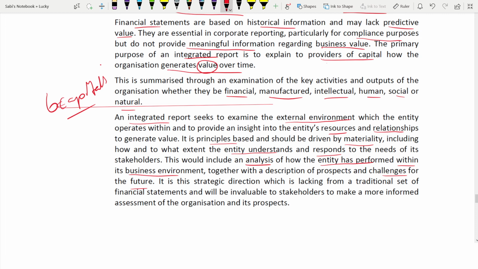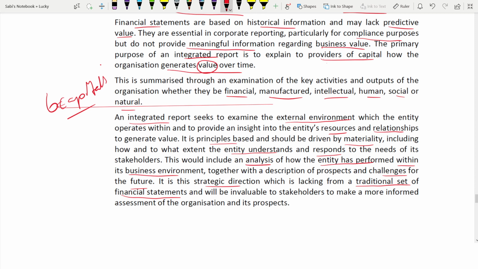It is the strategic direction which is lacking from the traditional set of financial statements. You have to compare. Basically, you are doing a simple comparison of integrated reporting versus traditional financial statements, like statement of cash flow, statement of profit and loss, and all those things. Why integrated reporting is better and what type of value it can provide, that's what you are answering. So there is no strategic direction in the traditional set of financial statements, which is there in the integrated reporting. It's lacking.